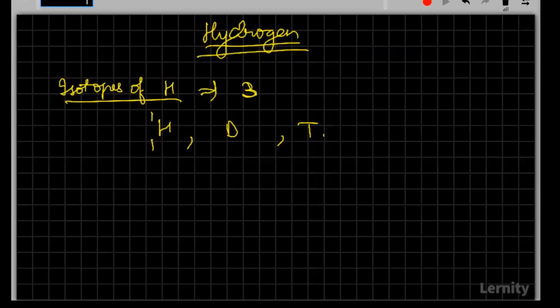So here itself, we know the two forms in which hydrogen exists. Can you tell me those? The two forms in which hydrogen exists?